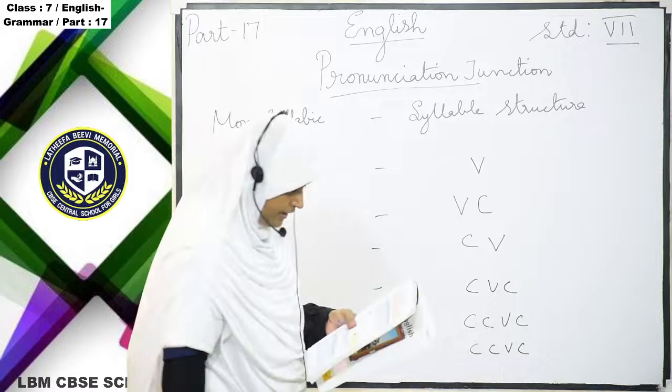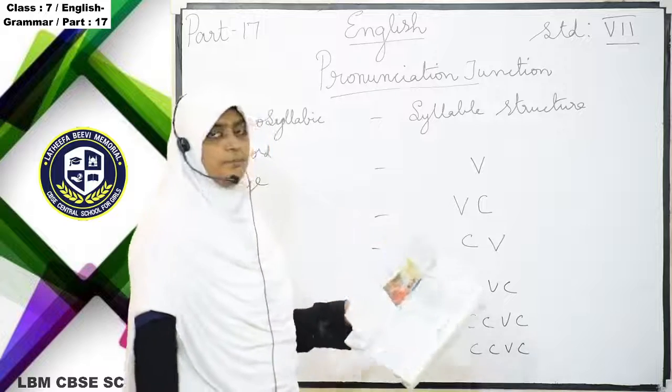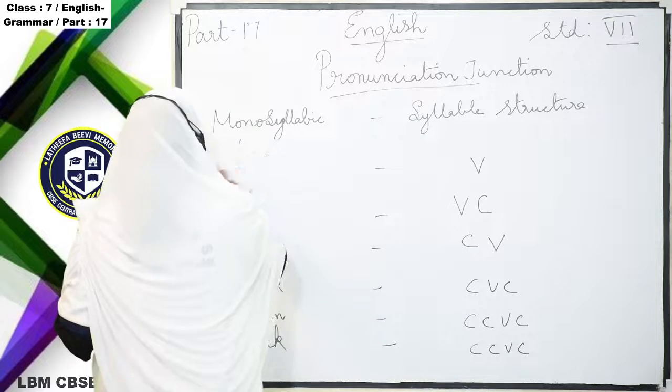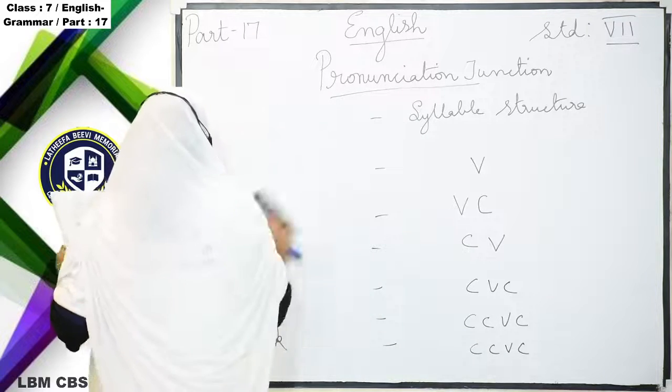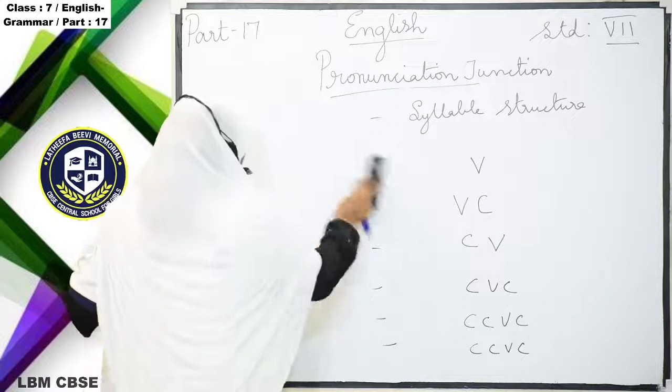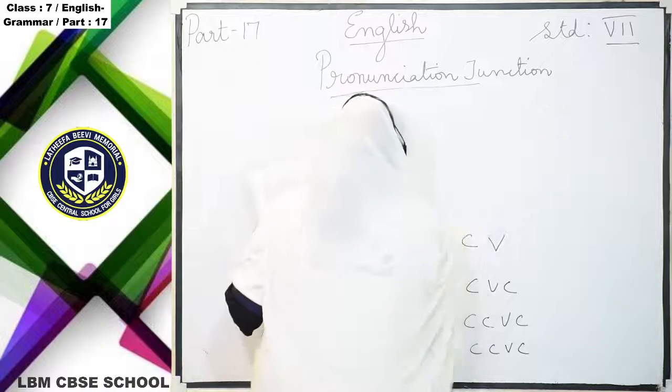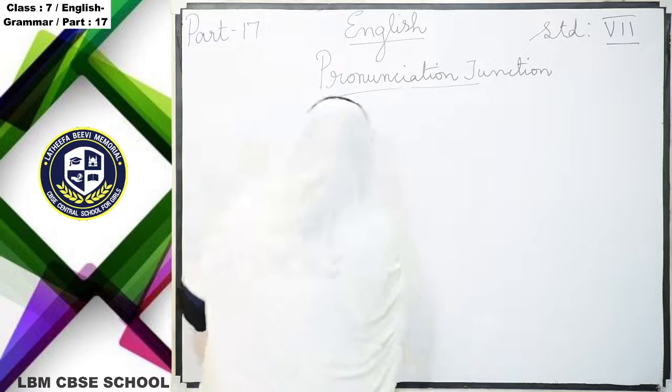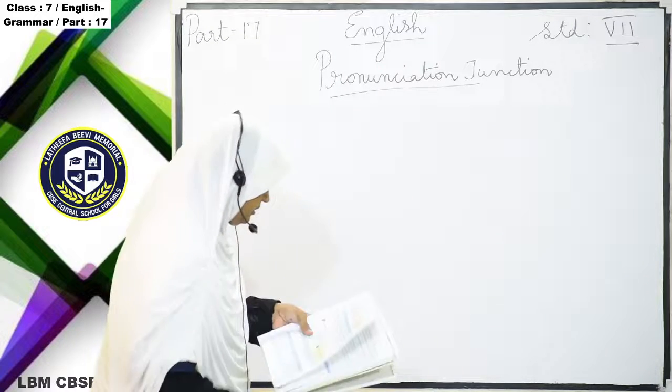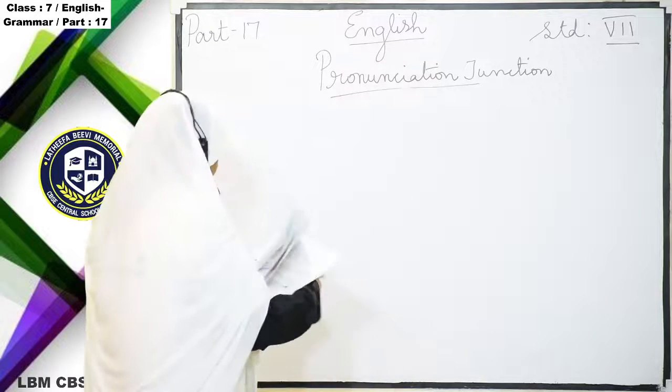So here now we have seen the monosyllabic word. Now we are going to see long words. Page number 59.